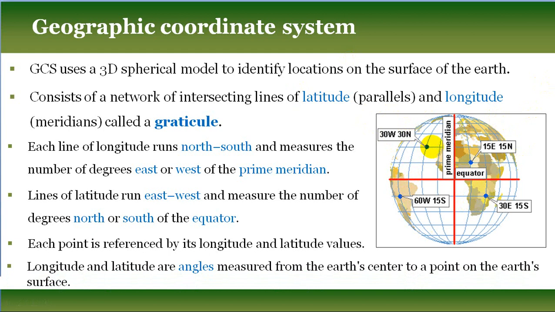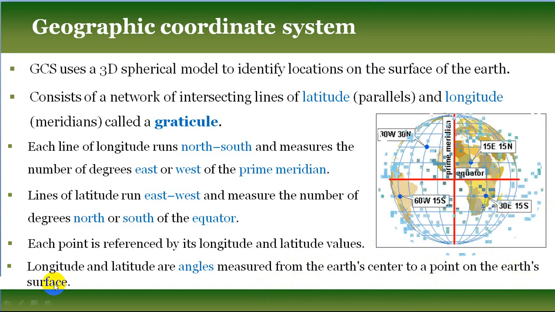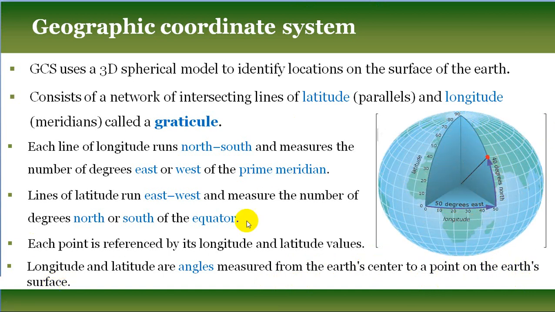Longitude and latitude are nothing but angles, and their values are measured in degrees. This is an angular measurement, and these angular measurements are performed from the earth's center to a point on the earth's surface. This red point is a point on the earth's surface.